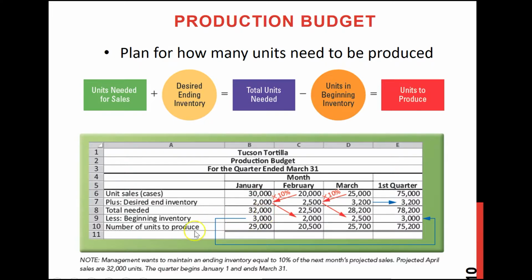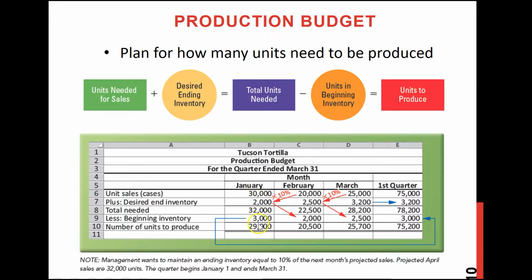Then they already have some beginning inventory, so they don't need to produce it. They will subtract this beginning inventory, and this is how they figure out how many units they really need to produce. If you subtract these 3,000 units from 32,000 units, you will get that the total number of units they need to produce is 29,000 cases, right?